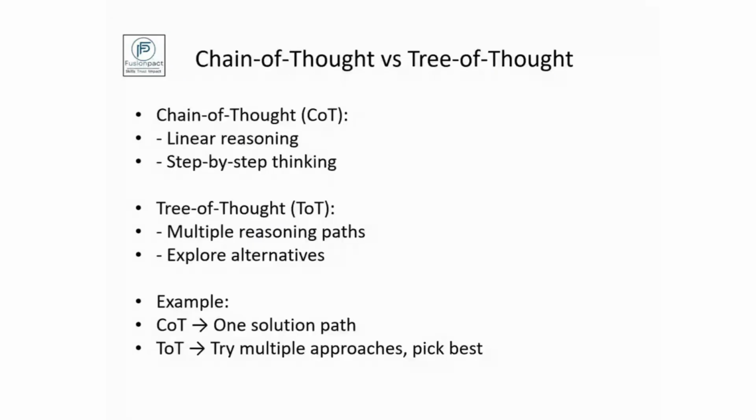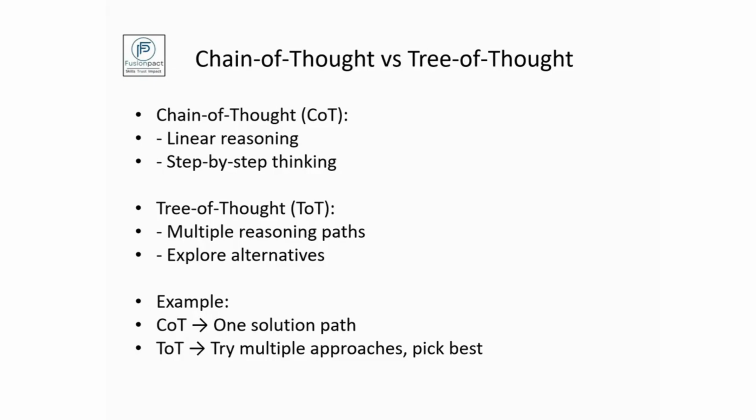Apart from that, there are two approaches that are compared here, that is chain of thought versus tree of thought. First, chain of thought is a simple one where one step leads to another, a single path for reasoning. For example, when we solve a math problem step by step in one direction, it may achieve the solution in a particular amount of time.